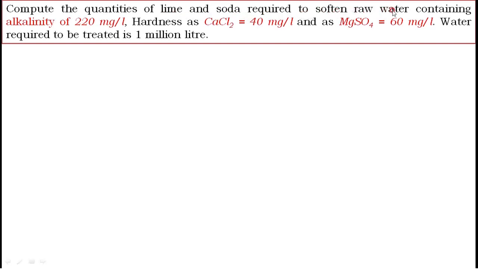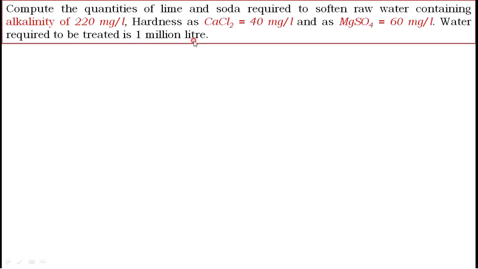To soften raw water containing alkalinity of 220 mg per liter, hardness as CaCl2 40 mg per liter and MgSO4 60 mg per liter. Water required to be treated is 1 million liters.